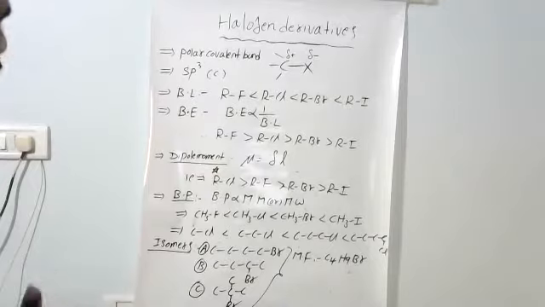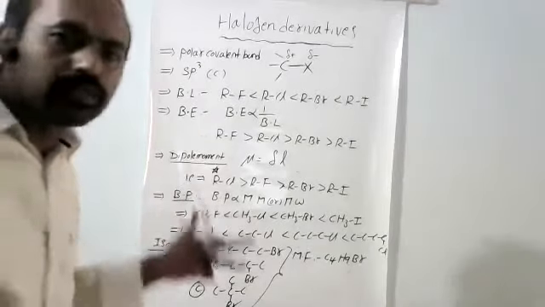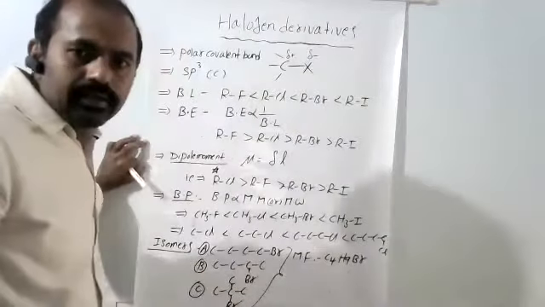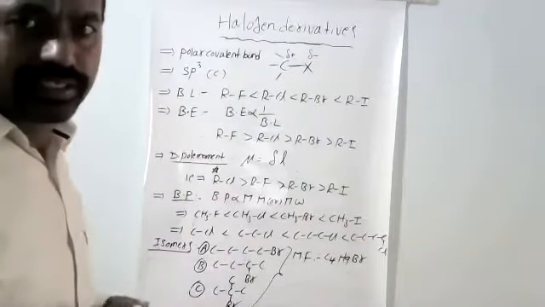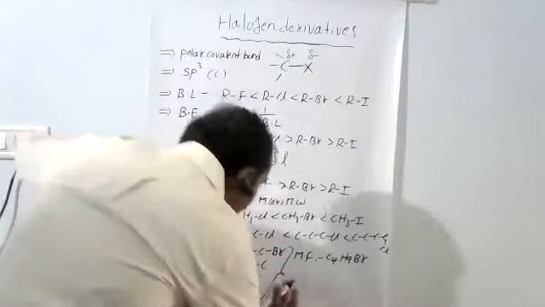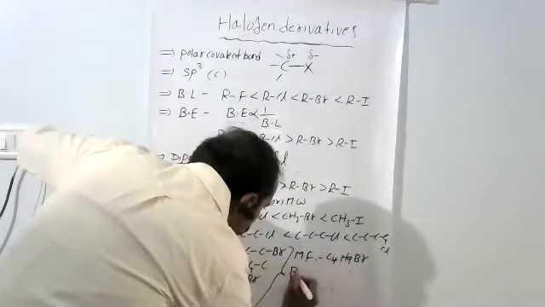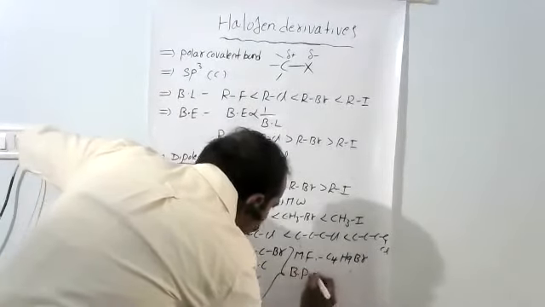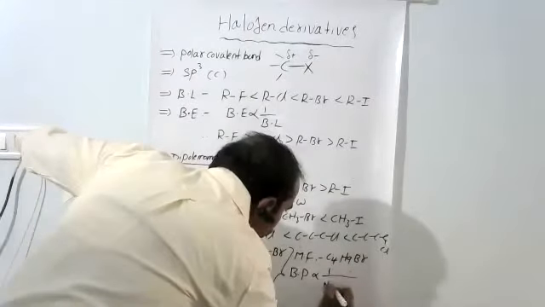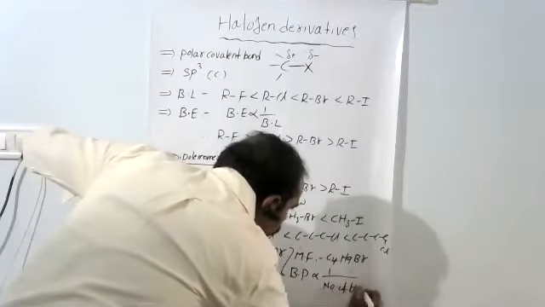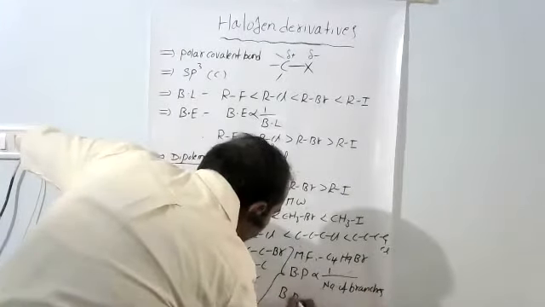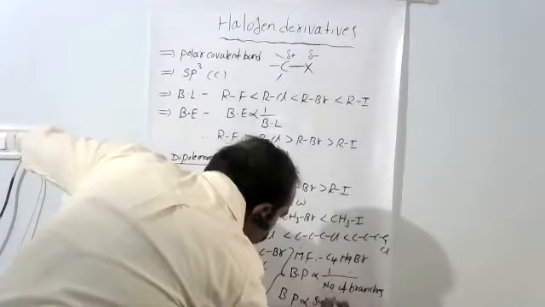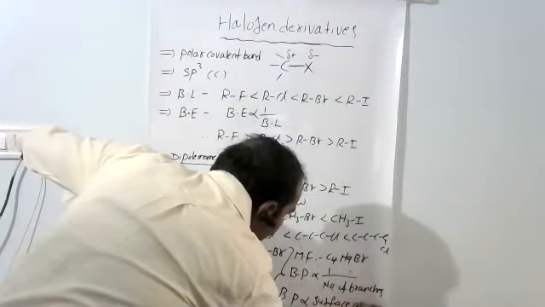What about boiling points of isomers? Number of branches. Very good. For isomers, boiling points are inversely proportional to the number of branches. Otherwise, boiling points are directly proportional to surface area.